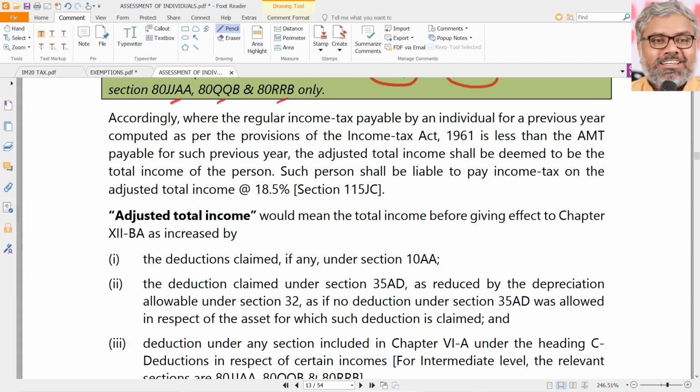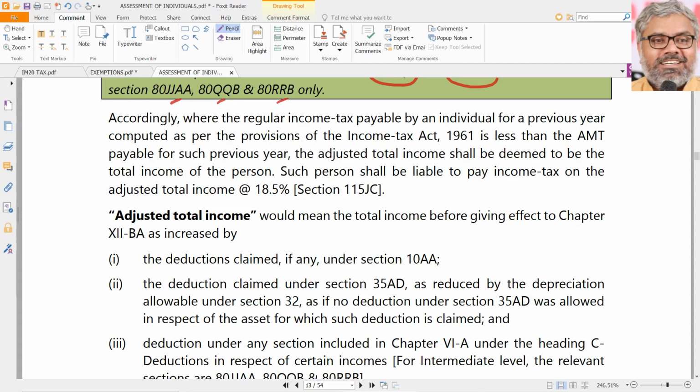So how to calculate AMT and all? When we have to calculate this? We will calculate with all our understanding of process of computation of total income, all great things we have already learned. And we calculate normal income tax liability according to the normal provisions of the Income Tax Act that we already did.